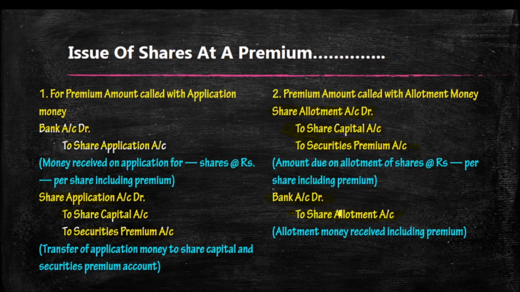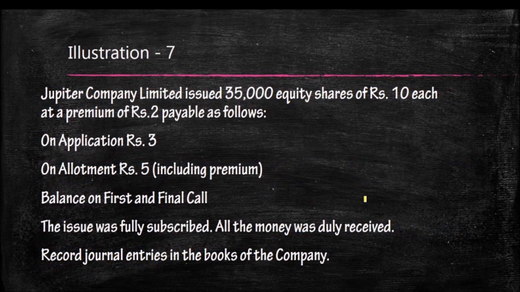It will depend upon the situation. As per the question, we have to collect and write the entry. If it is collected at the time of application, we have to write the first two entries, and if it is collected at the time of allotment, we have to adjust the securities premium amount with the due entry of share allotment. From this problem, it will be very clear.